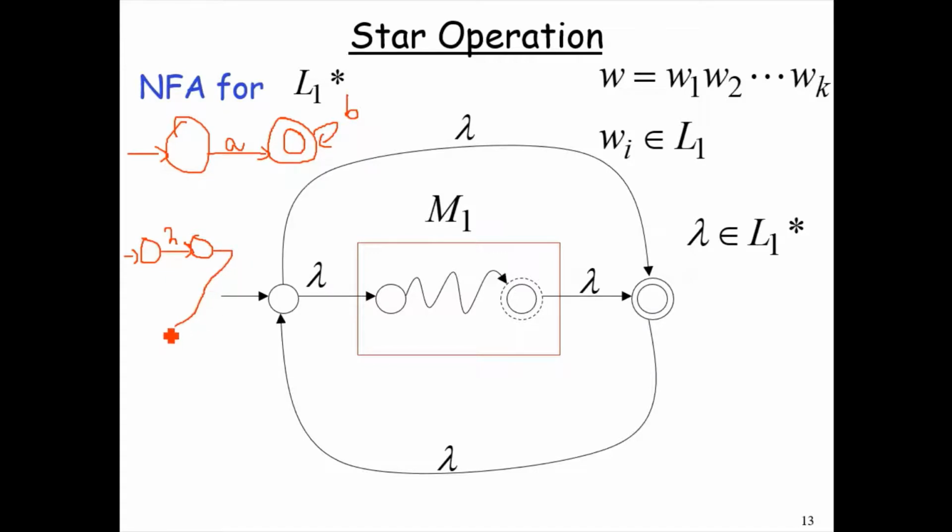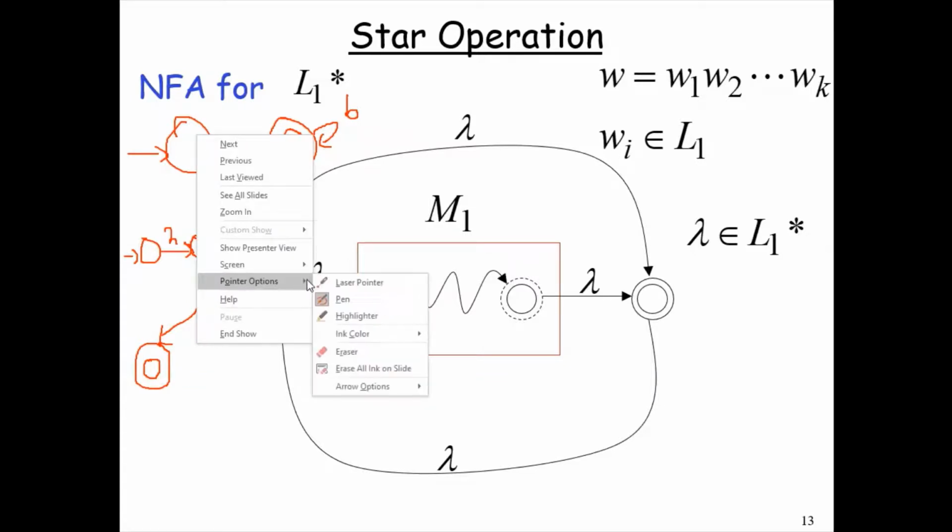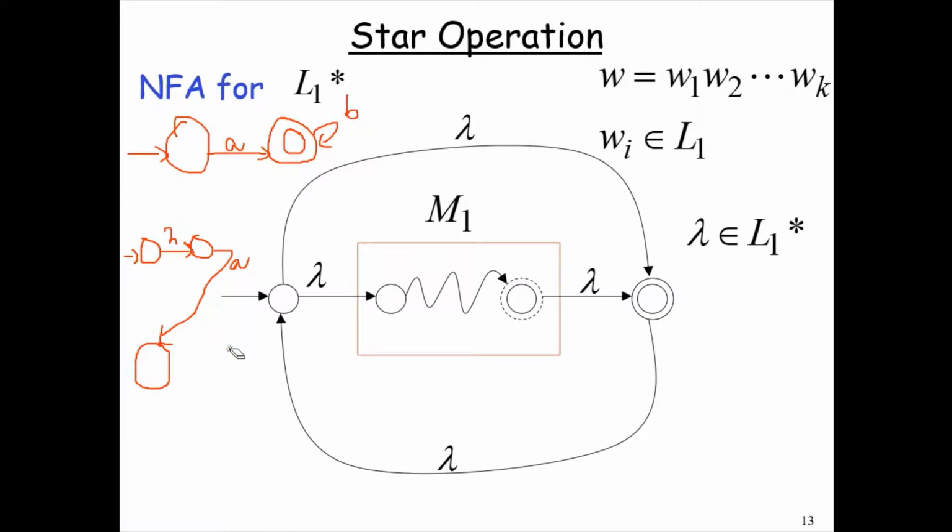Then the remaining NFA of L1 would be drawn as it is. Now we have to remove the acceptance of the previously accepting state and introduce a new accepting state with a lambda transition.